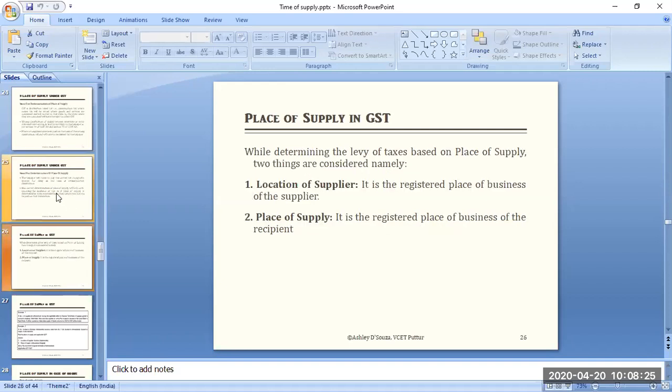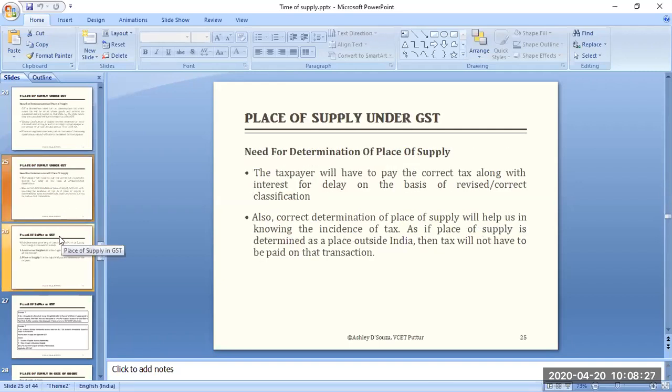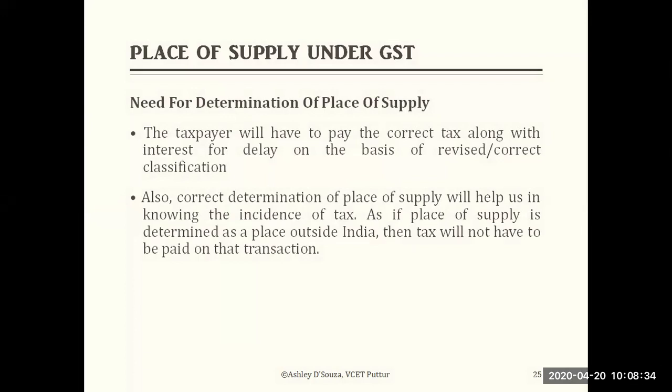Okay. So the next topic deals with the place of supply under GST. As we discussed, value of supply, time of supply, now the third most important is the place of supply under GST. It talks about why there is a need for determination of the place of supply.